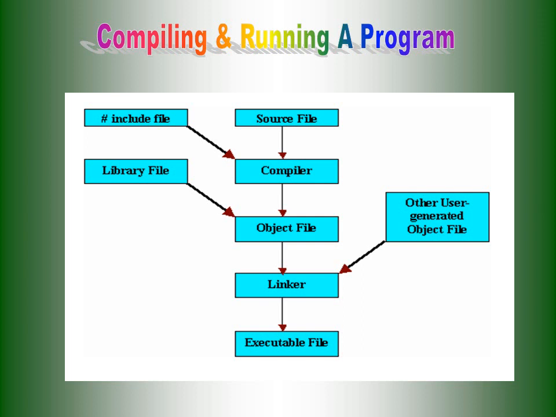Then the object file is sent to the linker. The linker is used to generate the executable file from the object file. Finally, our source code and header file are combined to make the executable in C++ programming. This is how a C++ program is compiled and run to produce the output of our source code.